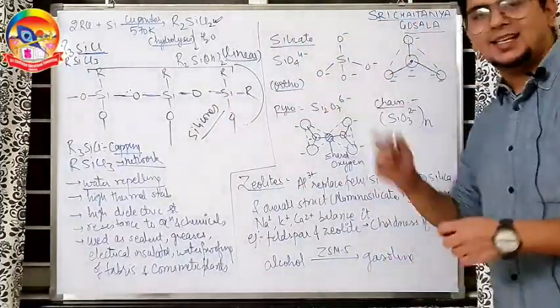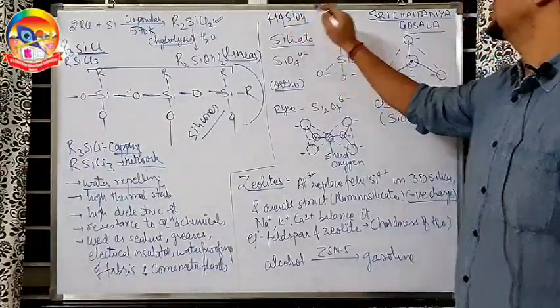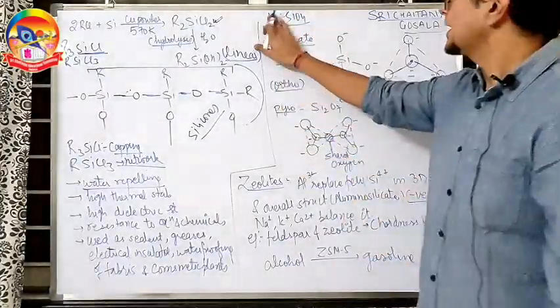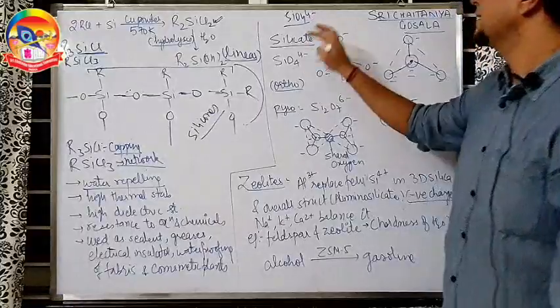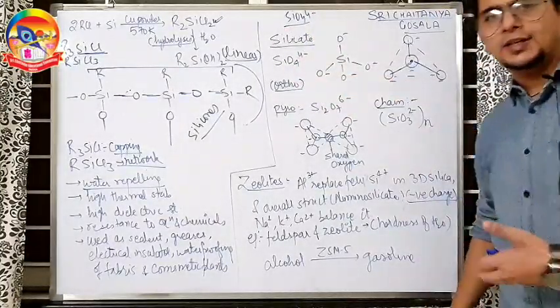Going ahead, silicates. What are silicates? So look, H4SiO4 is called silicic acid, and when these H plus are removed, you get SiO4 4 minus. This is called silicate, an ion of silicic acid.